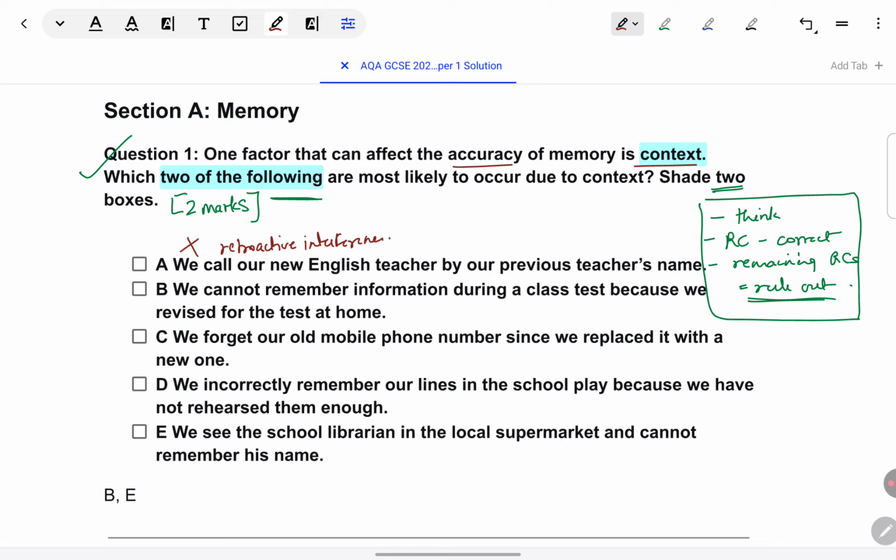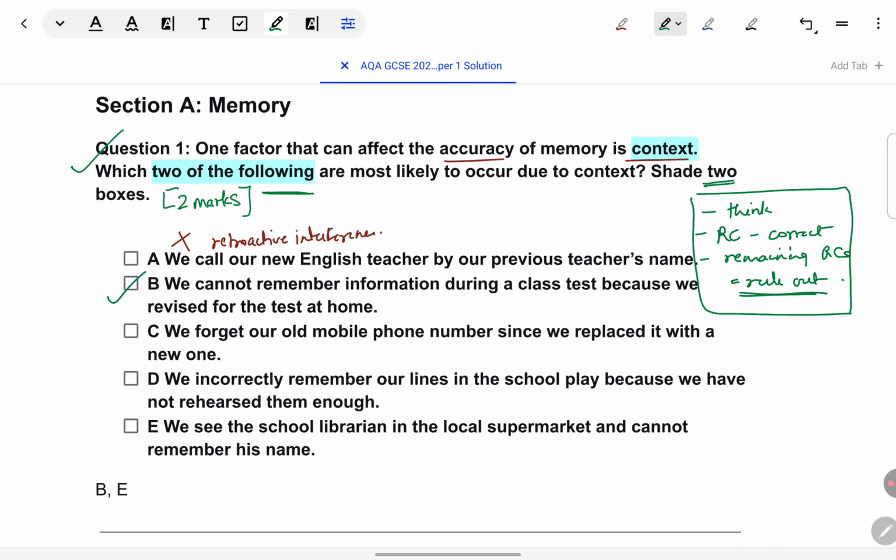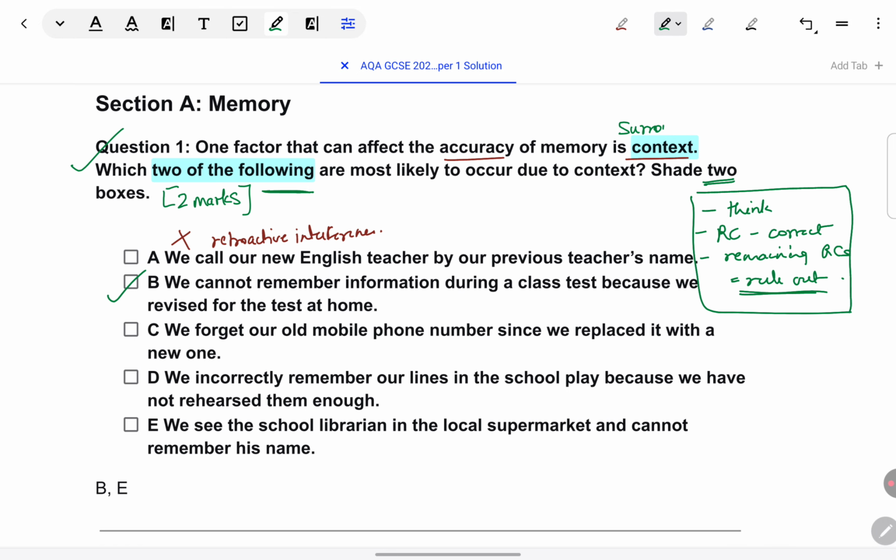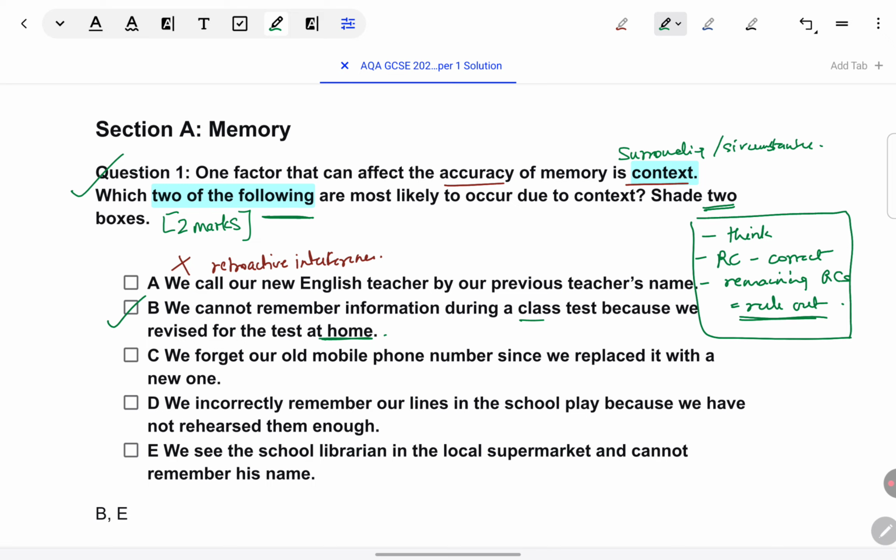Let's look at the next response choice. We cannot remember information during a class test because we revised for the test at home. This is a correct choice because it does talk about context. Context is nothing but surroundings or circumstances. Here what is happening, because I have learned for the test in a different surrounding or in a different circumstance, which is my home, in the class surrounding or class circumstance, I'm not able to remember. So these points have directly to do with context.